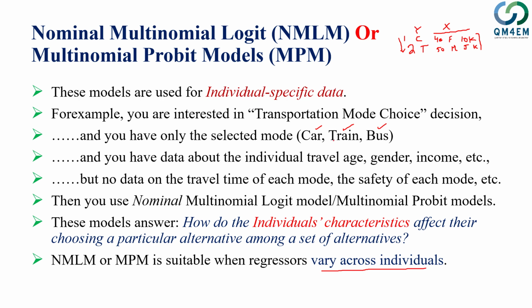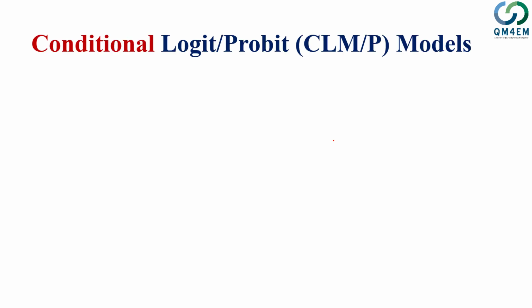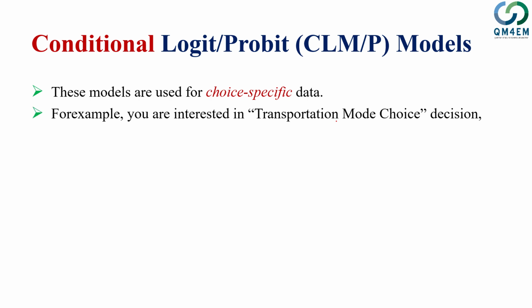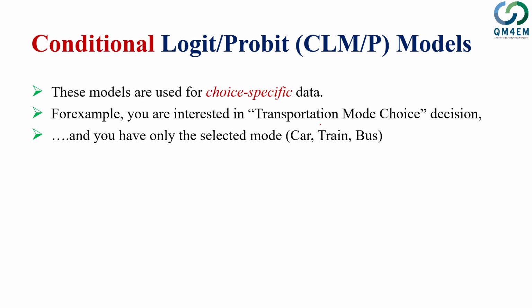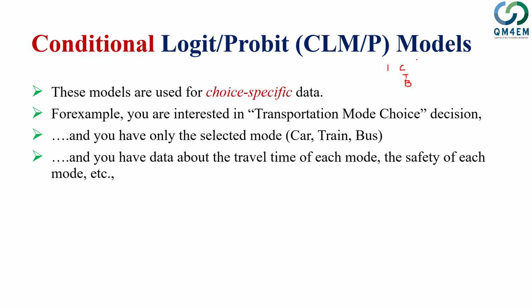In contrast to individual specific data, we have another model which we call the conditional logit model that is used for choice specific data. In choice specific data, if I take that same example of transportation, individual 1 now has 3 choices: car, train and bus, and this person now has the travel time. The car would take 10 minutes, the train would take 2 minutes, and the bus would take most probably 20 minutes.